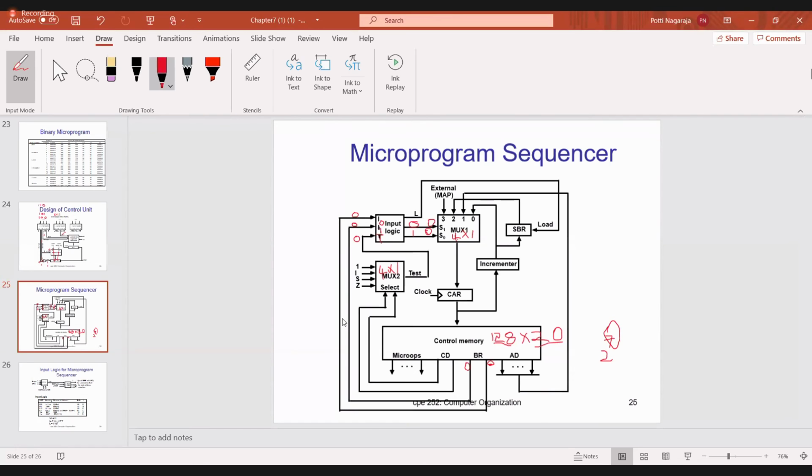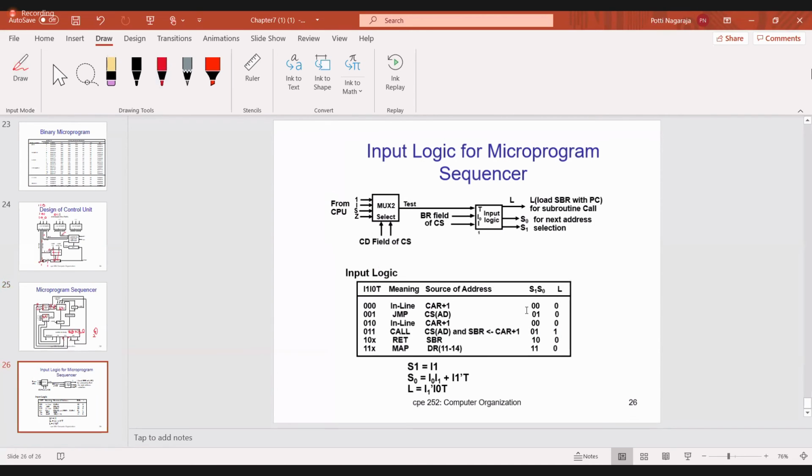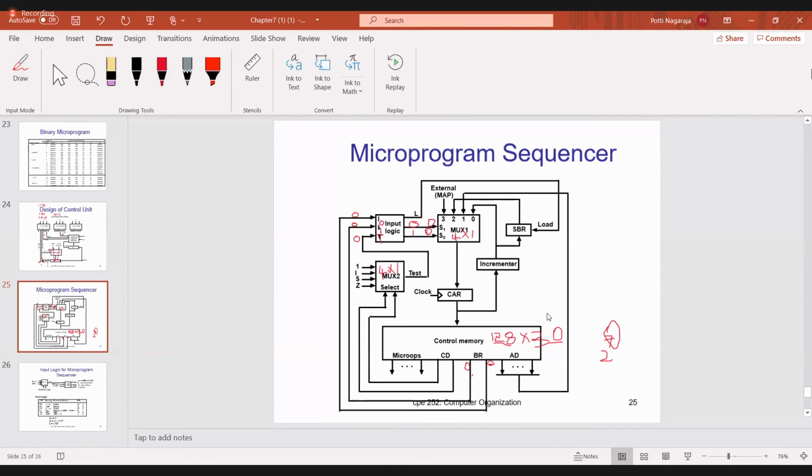This one. Okay? This is I0. T is 0. Okay? Now see the table. What is S1, S0 and L? 0, 0, 0. So when it is 0, 0, 0, L and 0.